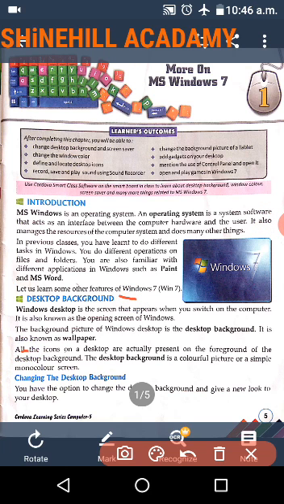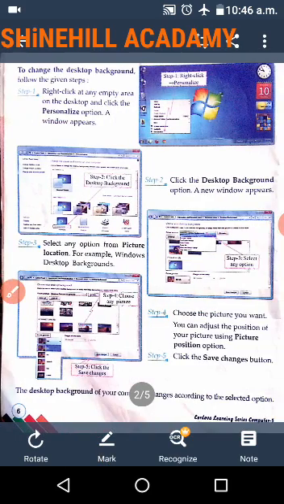Now, changing the desktop background. You have the option to change the desktop background and give a new look to your desktop. To change the desktop background, follow the given steps. Step 1. Right click at any empty area on the desktop and click the personalize option.